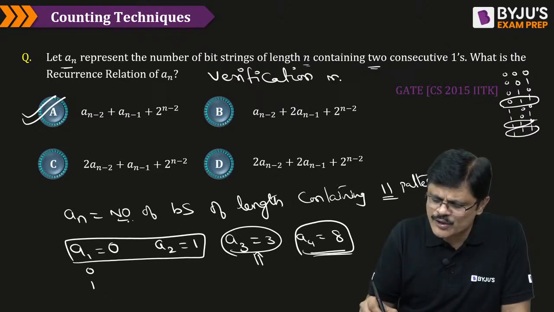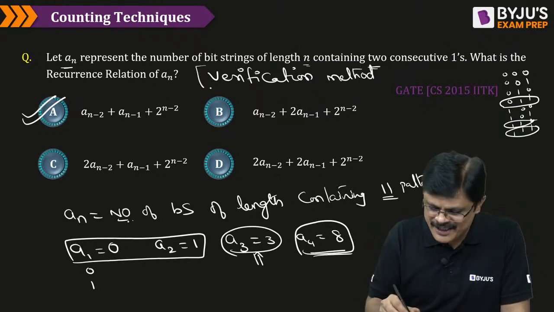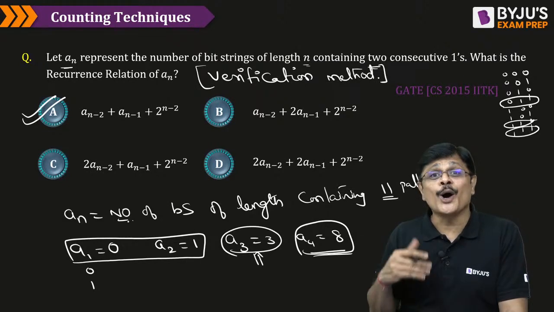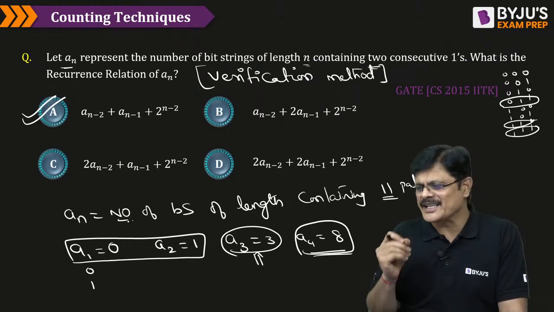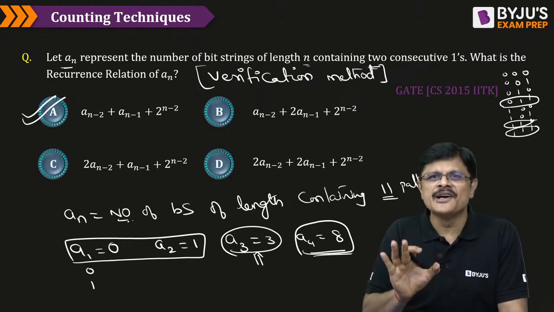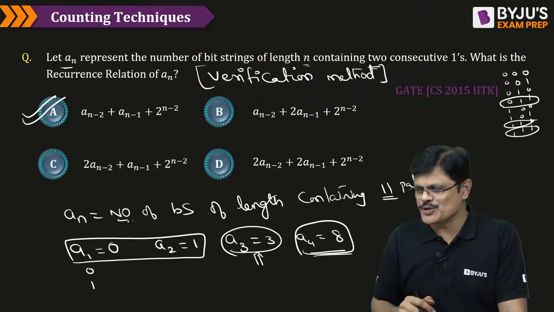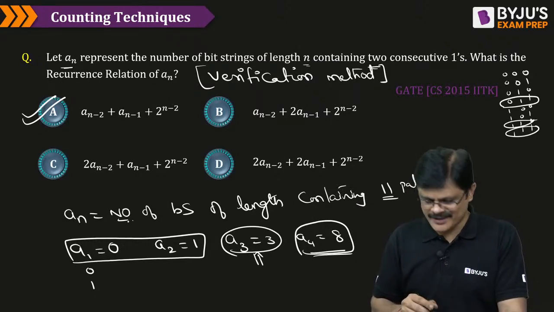Of course, you can also derive the recurrence relation, but it is beyond the scope of this particular session. So, I am not doing how to derive the recurrence relation. I just use the simplest way, that is the verification method, my dear friends. So, option A is the correct answer.